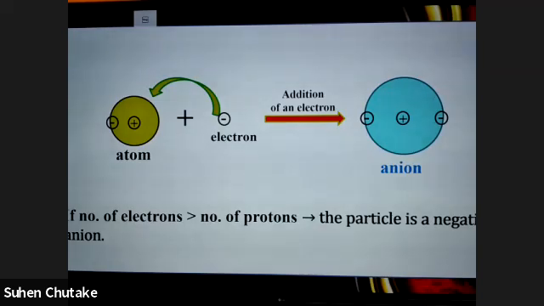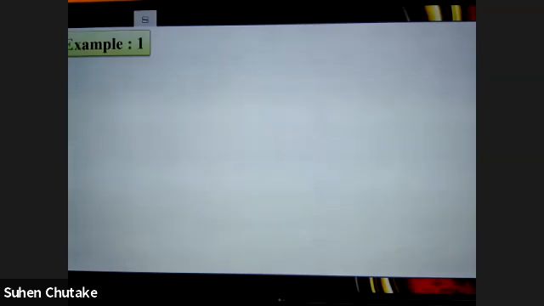Can you see over here? Earlier that atom was having only one electron. Now it has accepted one more electron, and after accepting one more electron, it is now having two electrons. It's like the hydrogen atom. Hydrogen atom can accept one electron and it can become H minus like this. Now the atom will gain a negative charge. It will become an anion. Like in the previous case, after losing an electron, it was becoming cation. Now it will become an anion over here. Okay, understanding this?